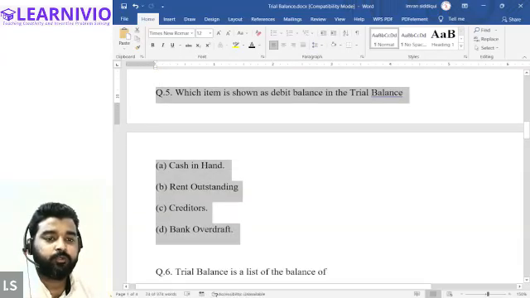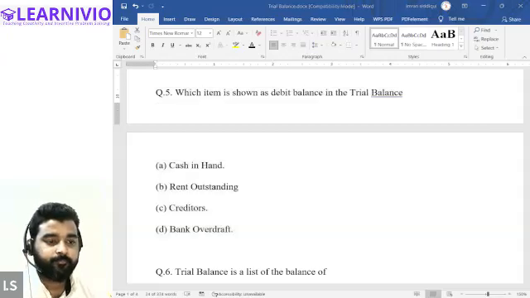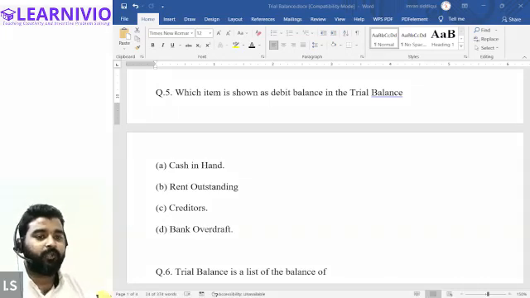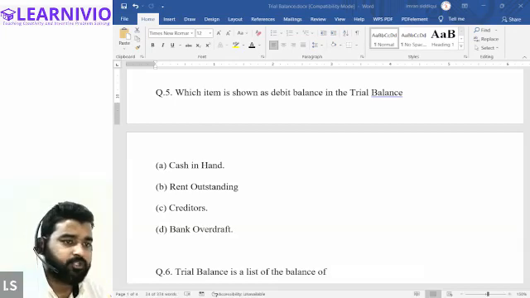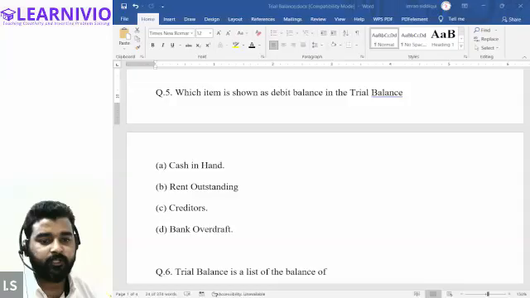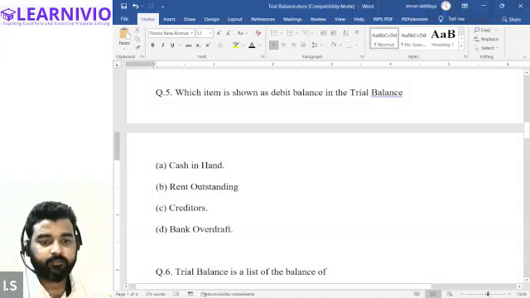Which item is shown as a debit balance in the trial balance? This is easy. Cash in hand. Correct. Cash in hand has a debit balance.